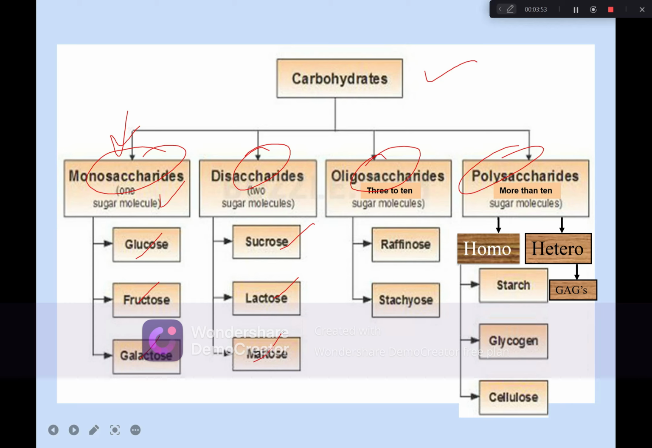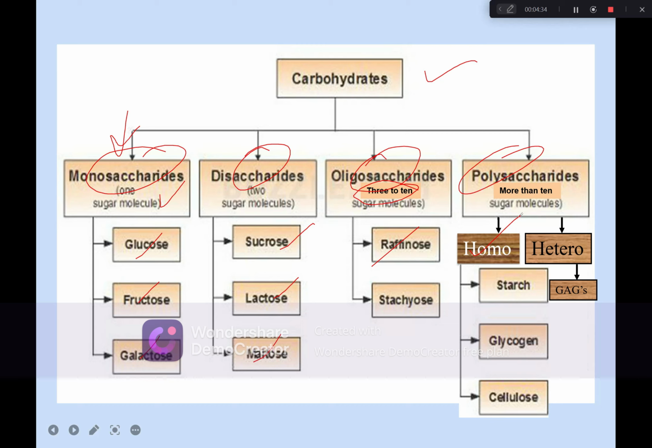And they are sweet in taste. Now come to oligosaccharides, which give 3 to 10 monosaccharide subunits. Examples of these are raffinose, etc. Now come to polysaccharides, which give more than 10 monosaccharide subunits. Polysaccharides are further classified as homo and hetero. Those that contain the same type of subunits are known as homopolysaccharides. Examples of these are starch, glycogen, and cellulose.